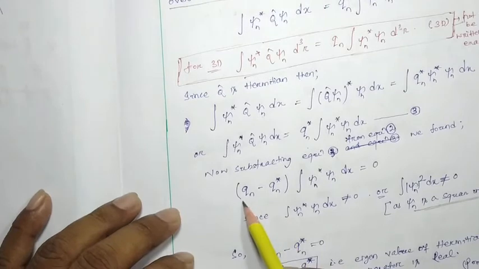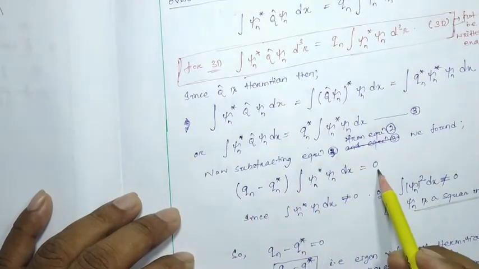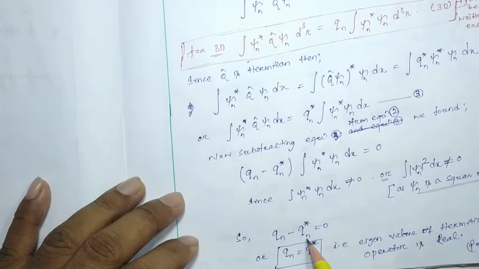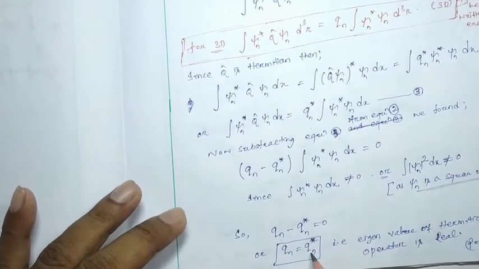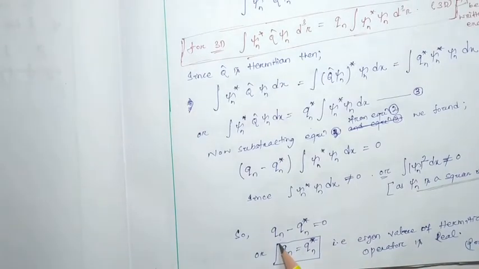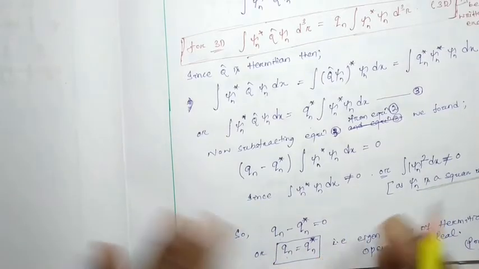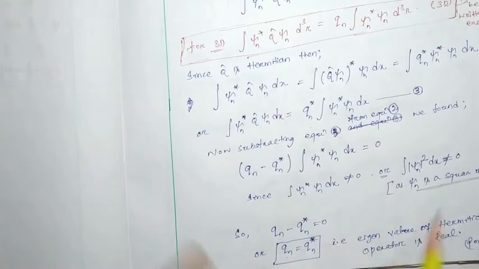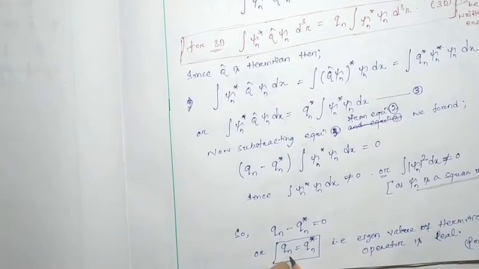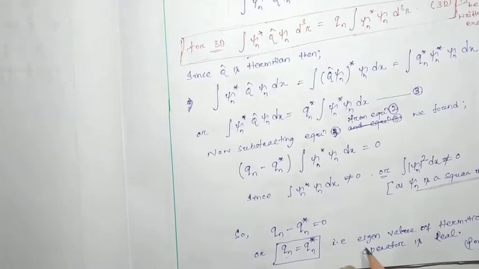So Qn minus Qn star will be equal to 0, or Qn equals Qn star. That means a value and its complex conjugate both are equal. That means the eigenvalue is a number, a dimensionless value only. Qn will be equal to its own complex conjugate, which means it has to be real. So the eigenvalue of a Hermitian operator is real, hence it has been proved.